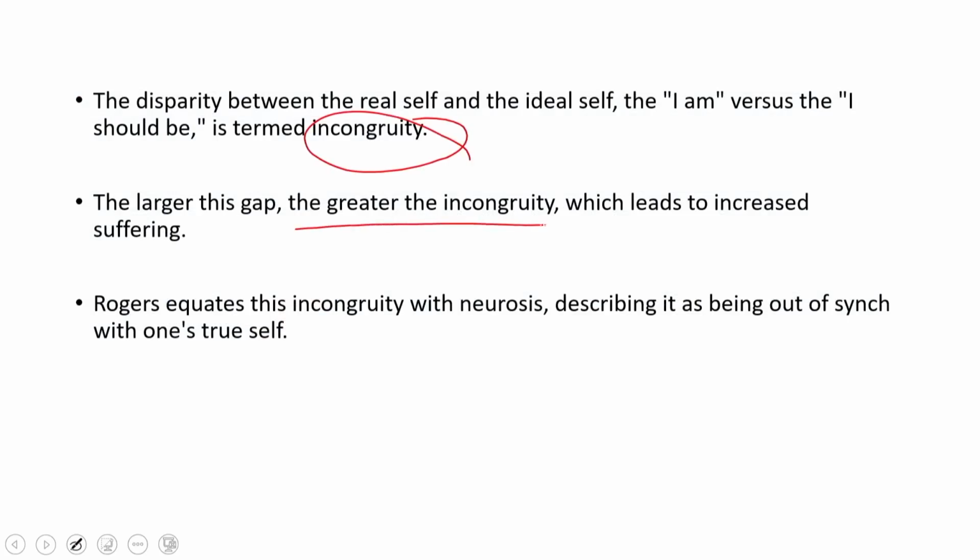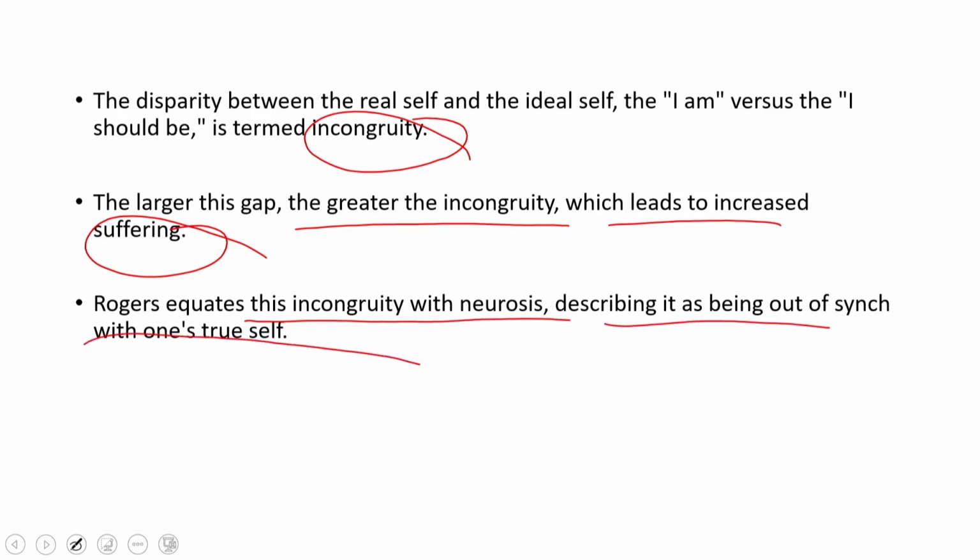The larger this gap, the greater the incongruity, which leads to increased suffering. So, the more you will feel not at peace with yourself. The more you are in tune, the lesser the gap, and the more peaceful you will feel inside yourself. Rogers equated this incongruence with neurosis, describing it as being out of sync with one's true self. So, this is what we discussed in the model.